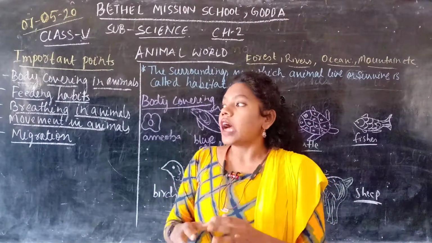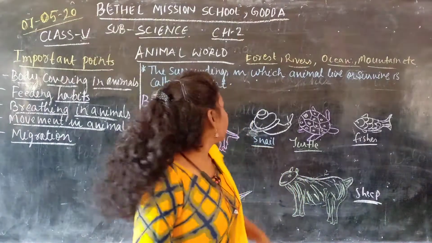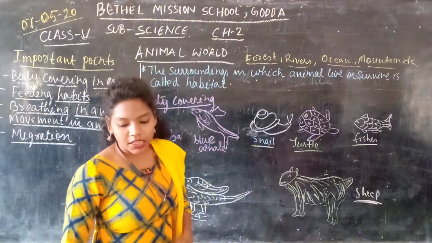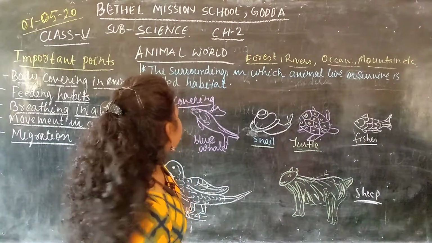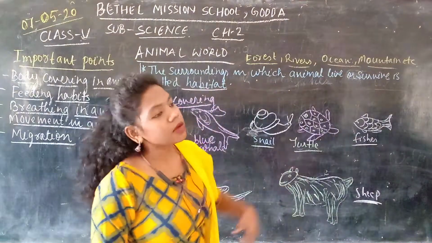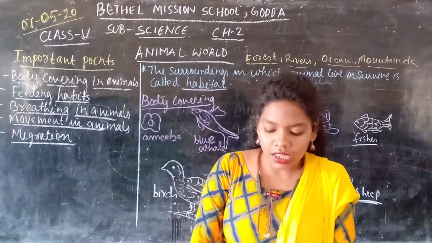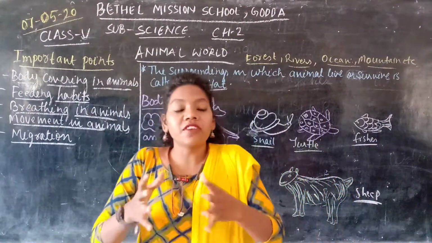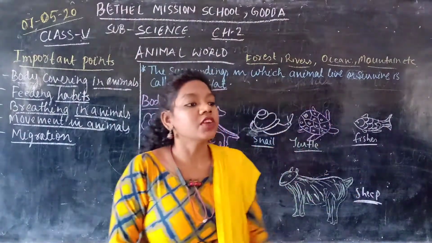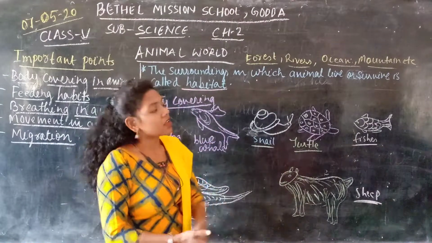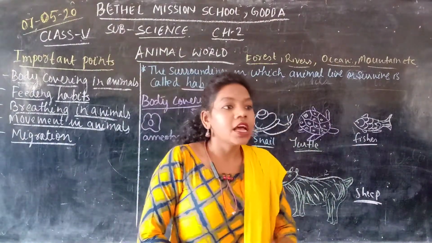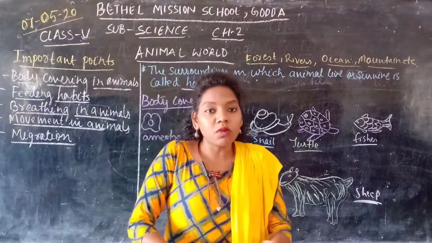The surroundings in which animals live or survive is called the habitat. The particular area where the animals live or survive is called the habitat. As we know, different kinds of animals live in different regions. As I have told, some live in the forest, some in the rivers, some in the ocean, some in the mountains, some in snowy places, and some in our home itself.